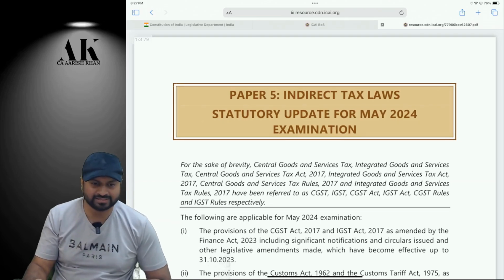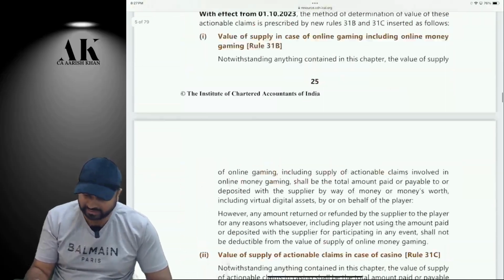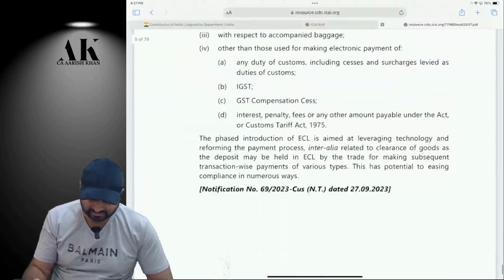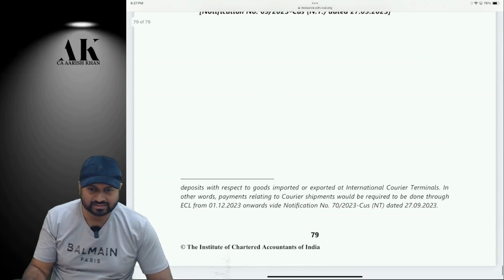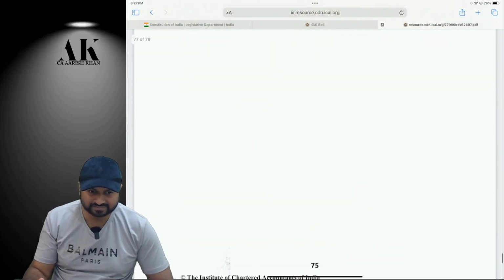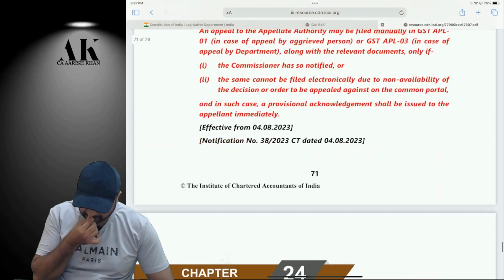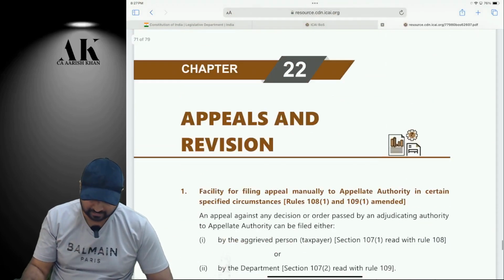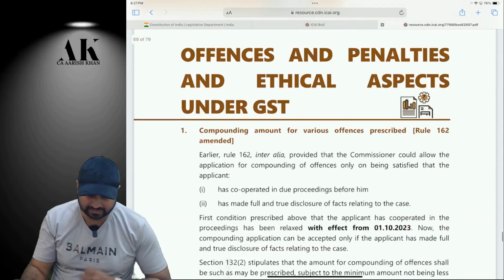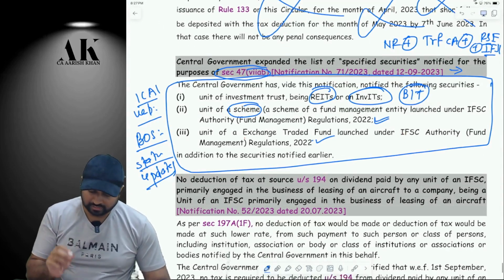See, IDT, 79 pages. Go through it. It is your duty to go through or check some teacher who has uploaded this. These might be very important. Or tell your respective teacher to do it for you. Or if it is already covered in your respective batch, then it is fine. So these are the amendments which are made. There are a lot of amendments made in indirect tax, GST. Only in GST, not in customs. So let's go ahead with the next point.